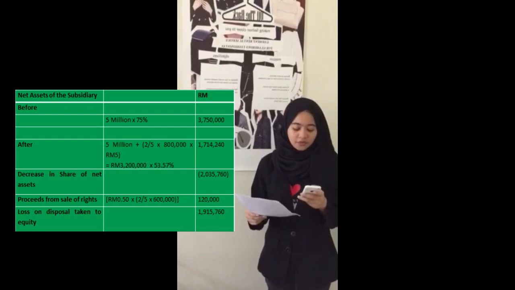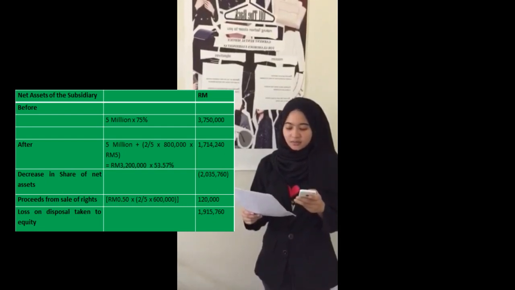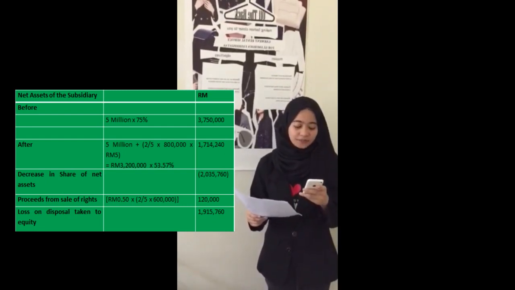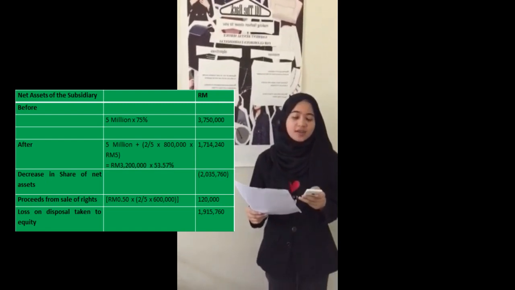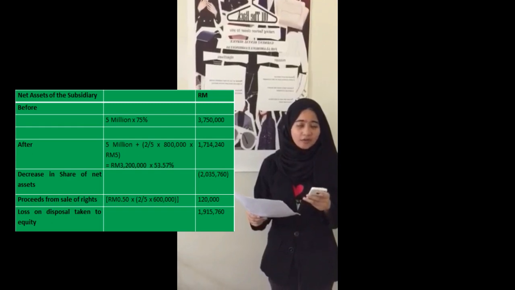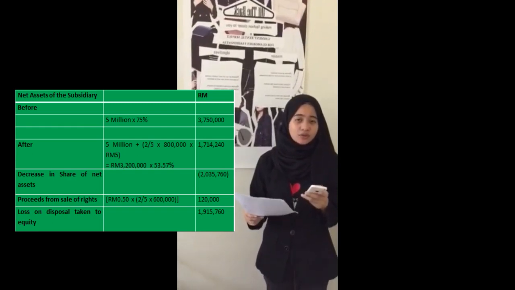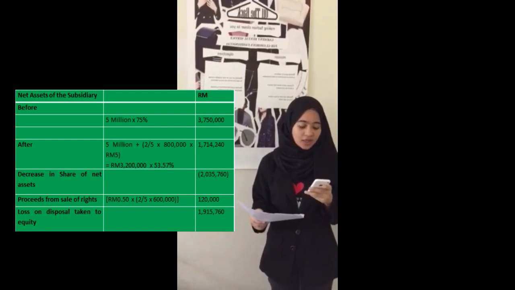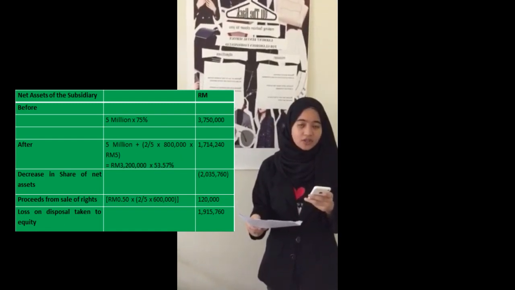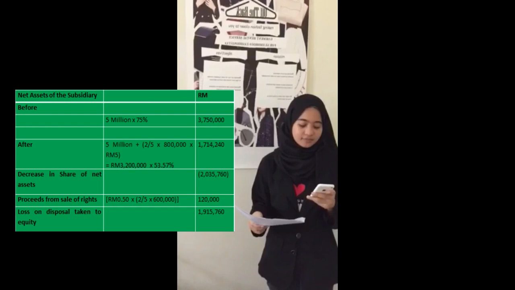Calculate the gain or loss arising from not retaining the same percentage of interest in Barry Berhad. Before the rights were issued, there were 5 million ringgit of fair value of net assets of Barry Berhad. Out of 5 million ringgit, Lili Berhad holds 75%, which means Lili Berhad holds 3,750,000 ringgit.